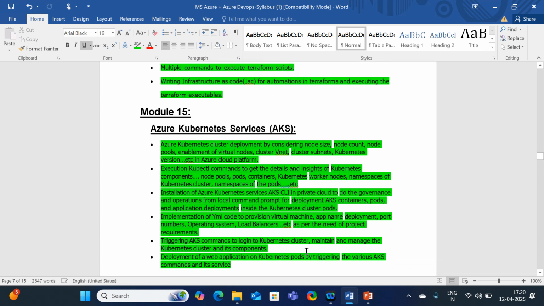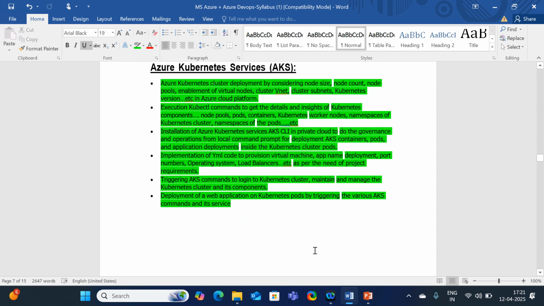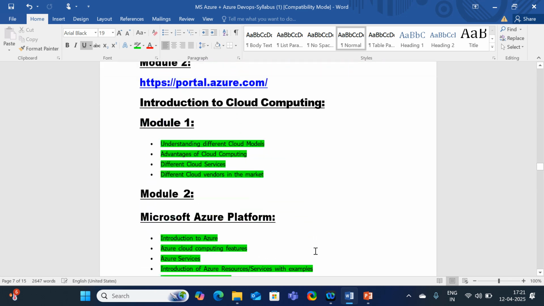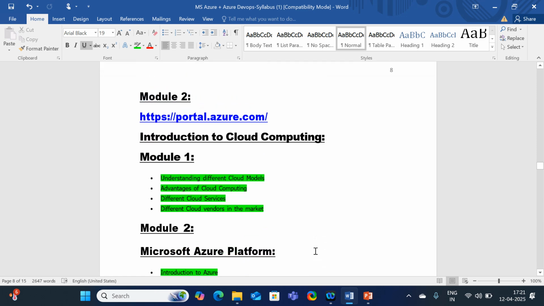So everything like Azure Kubernetes Service, it's like an advanced level of Docker. By using the Kubernetes cluster, how we can manage the entire environment, how we can create the pods, how we can run the services over the pods, how we improve the efficiency of our application. So everything, how we can create the backup, everything we are going to discuss in detail.